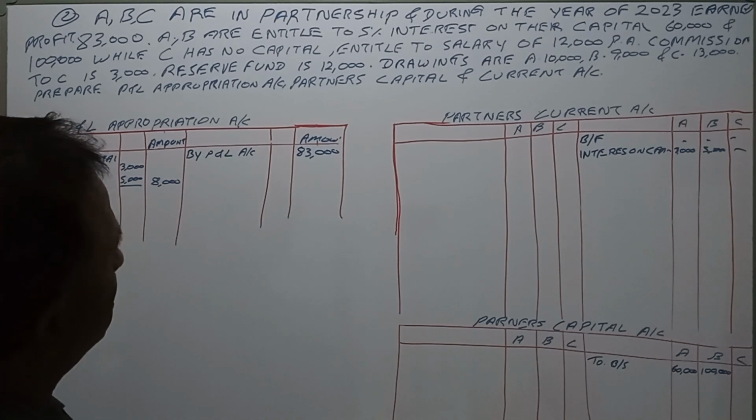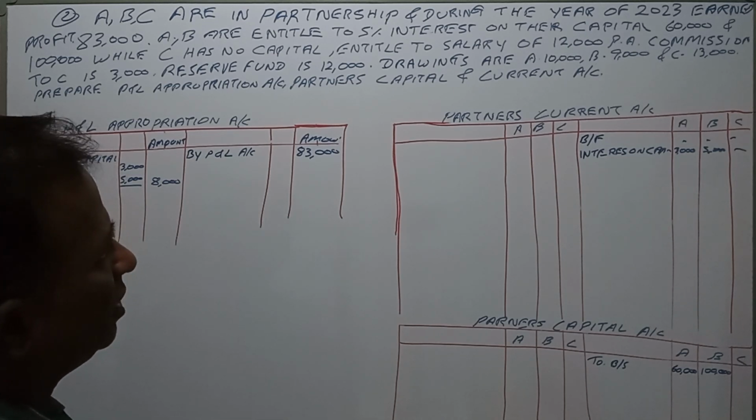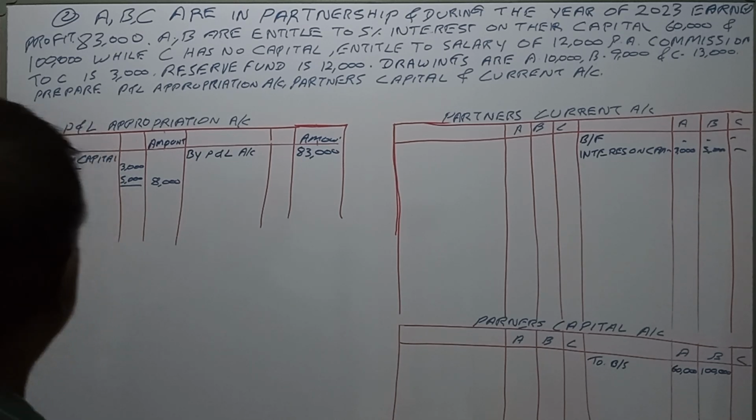While C has no capital, he is entitled to a salary of 12,000 per annum.